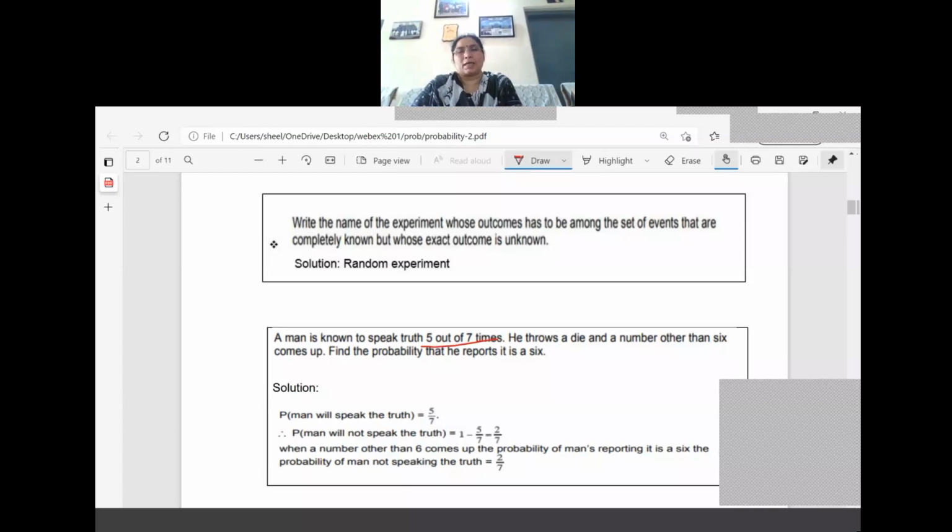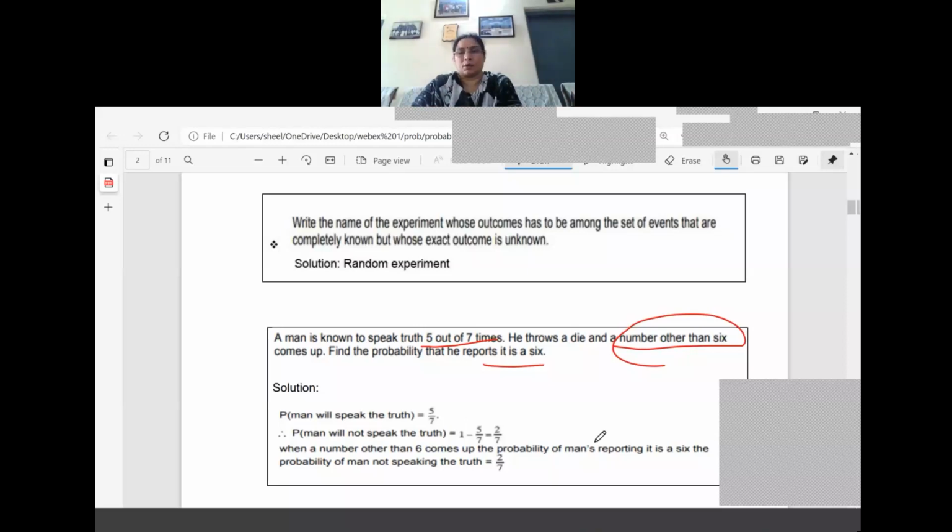Now the question is that he throws a die, and a number other than 6 comes up. What is the result he got? Other than 6 only is coming. A die means he got 1 to 5. But what is the probability that he reports it is a 6, even though it got a number other than 6? He is going to tell that it is a 6. That means he is going to tell a lie there.